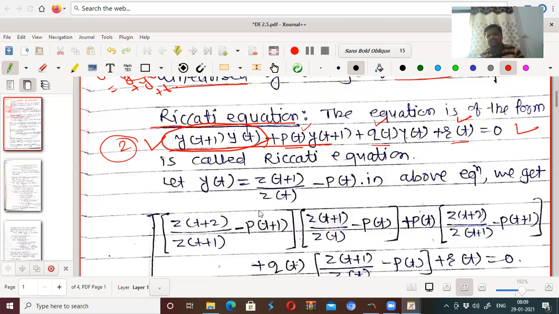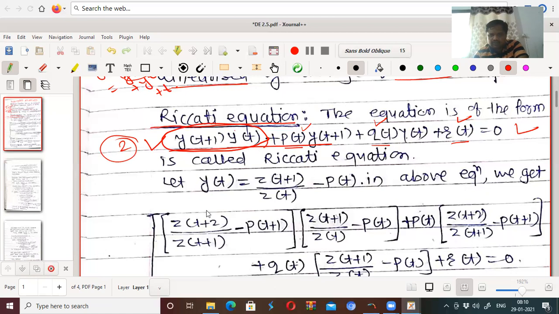They may be constants, they may be variables, and yt plus 1 and yt are our entries, t is the argument here.